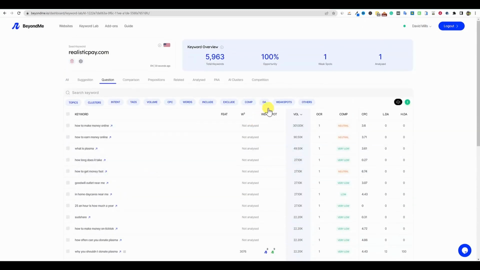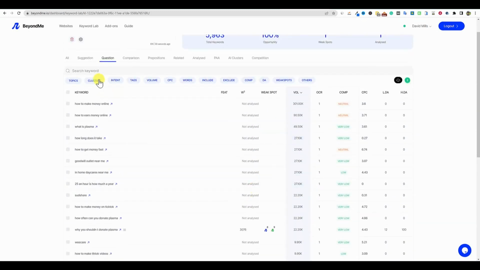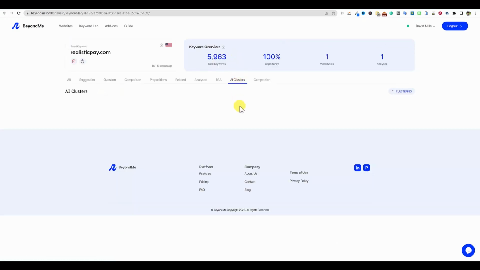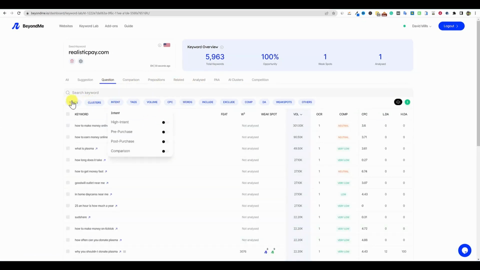Let's go look at, so we don't have any weak spots because you have to analyze keywords in order to get the weak spots, right? Let's go back over to AI clusters. It's still clustering. It's thousands of keywords that it's clustering, so it's going to take some time. That keyword that we just analyzed is going to be right here. So let's go back over to questions, and then look at all these filters that we have over here.